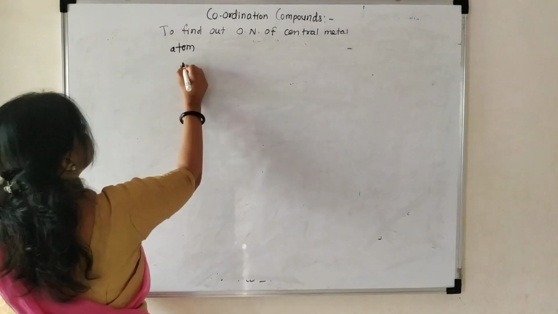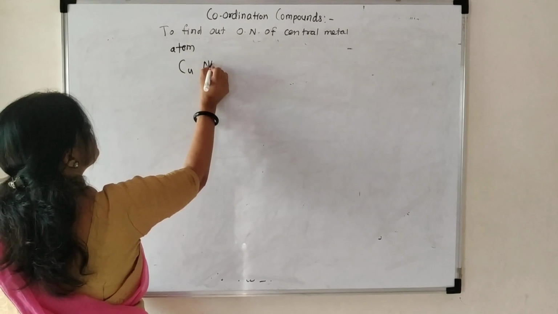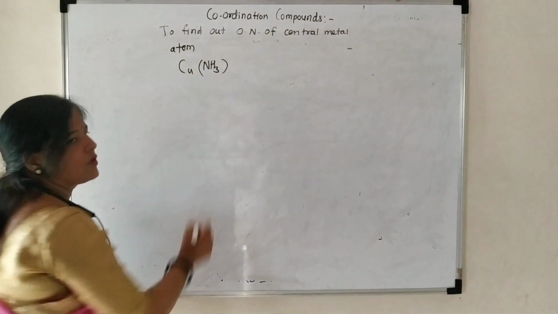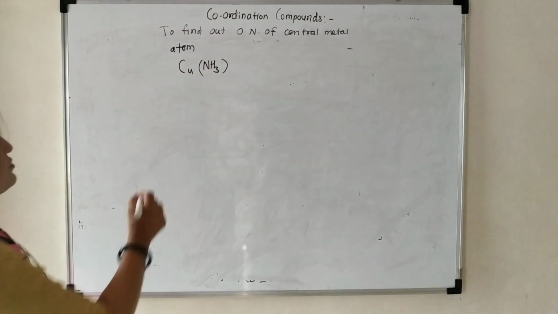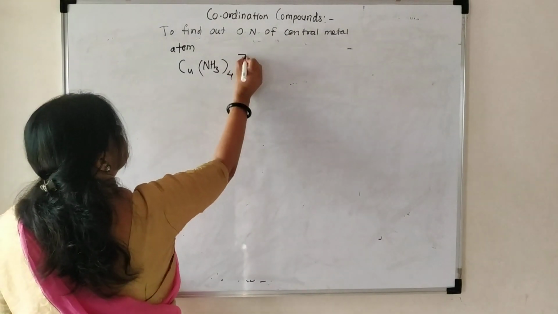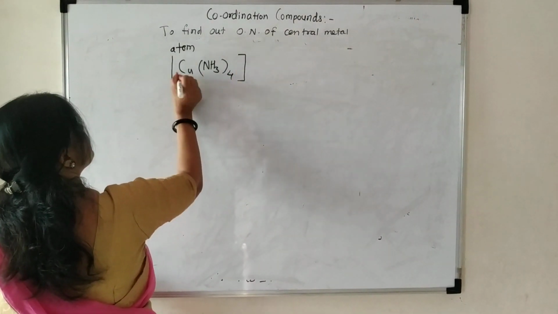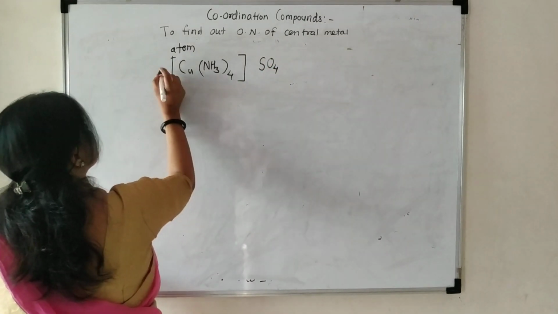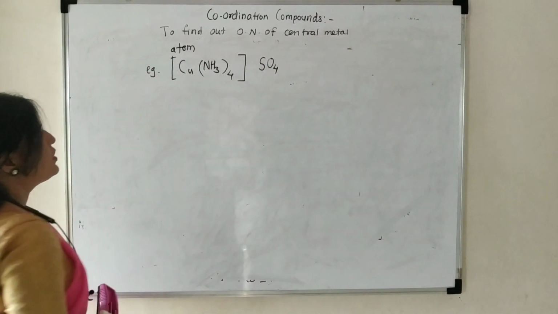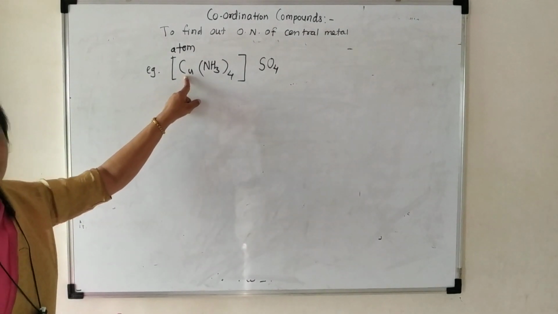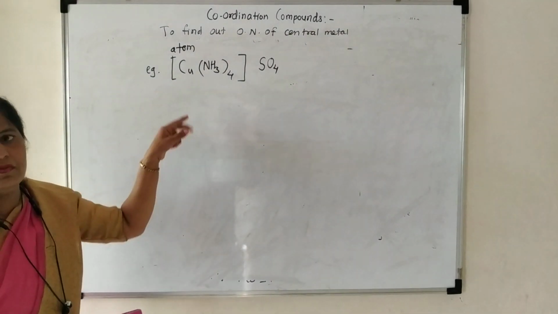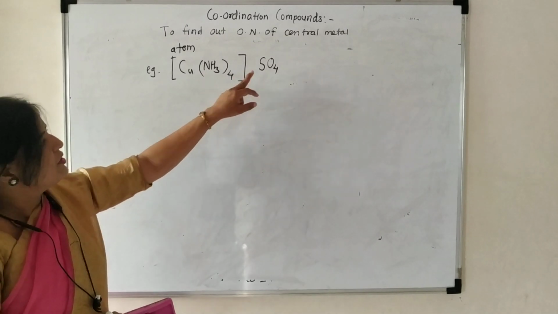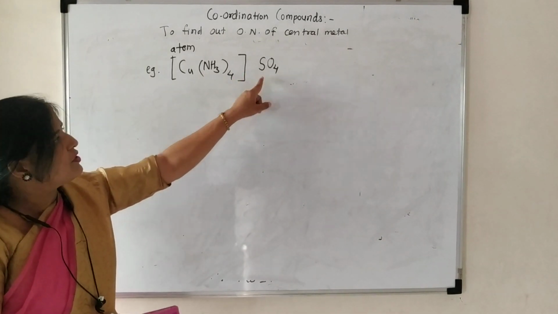The second example will be Cu NH3 4 times, SO4. In this, Cu means copper. Copper is a central metal atom. NH3 is the ligand. Then SO4. These are the counter ions.